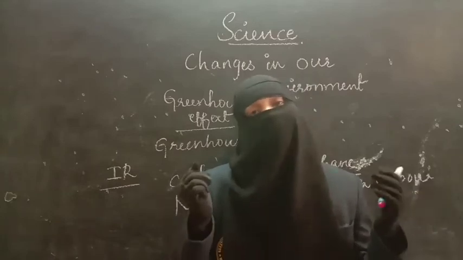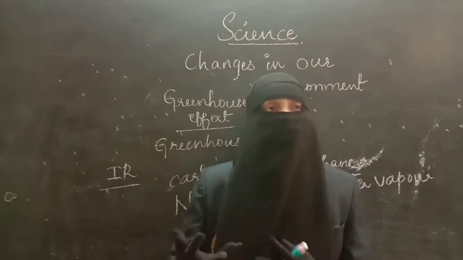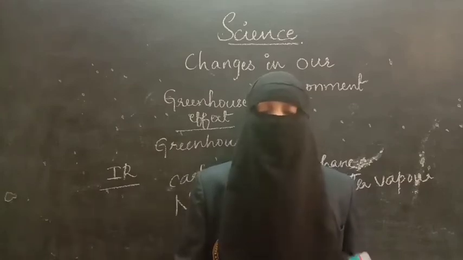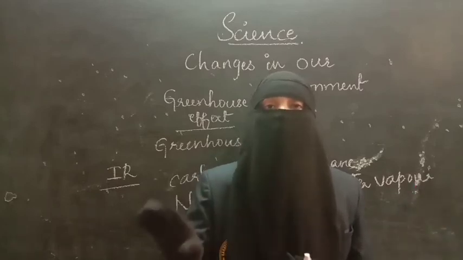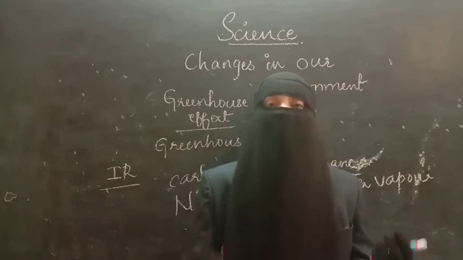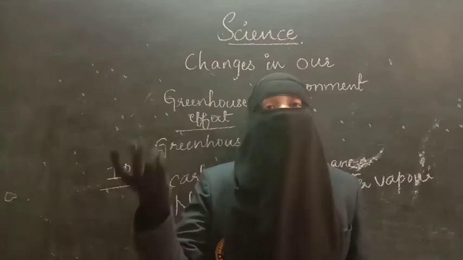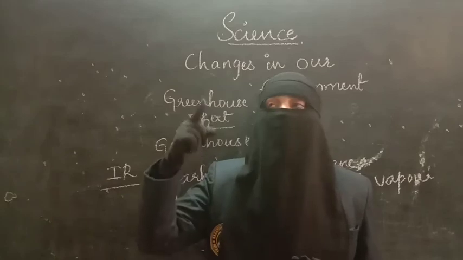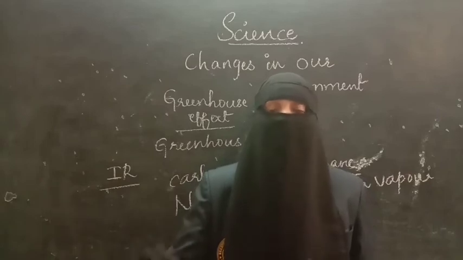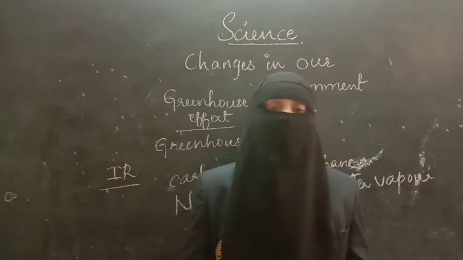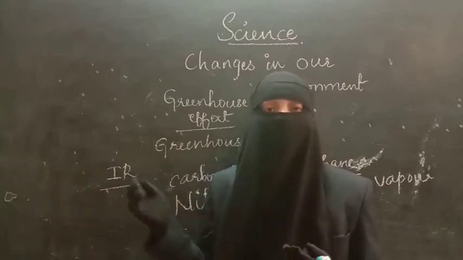Even naturally, carbon dioxide is present in the atmosphere. But now we are increasing the amount of carbon dioxide. How? By the smoke of the vehicles, and also by deforestation. We are cutting down the rainforest, which is responsible for the rainfall. Plants are very important for the formation of clouds and rainfall, because water changes into vapor, that vapor changes into cloud, and the cloud gives out the rain. But because we are cutting down the rainforest, the amount of carbon dioxide is increasing. As a result, greenhouse gas is increasing.